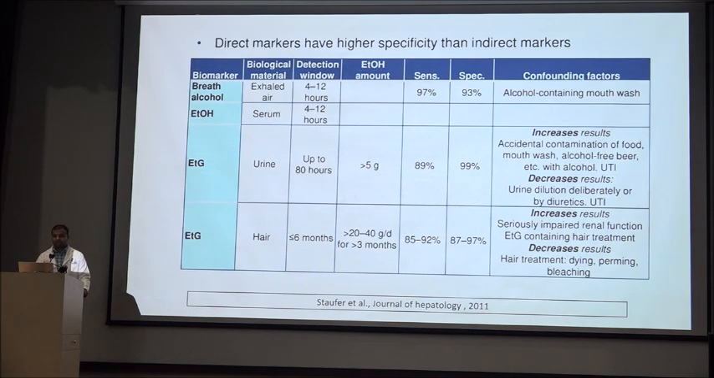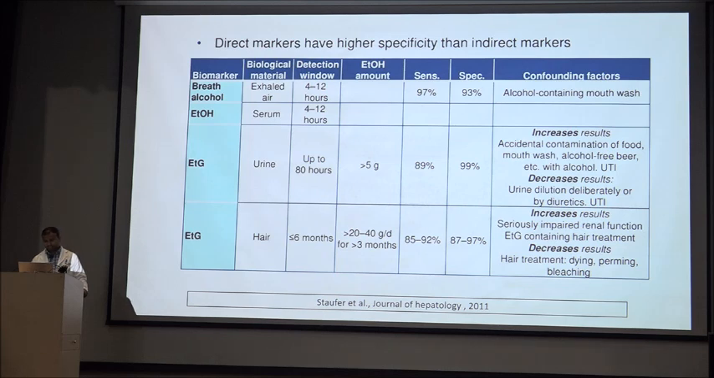For the direct markers, we can do the breath alcohol test, ethanol in the serum, and ethyl glucuronide in the urine and the hair. An ethanol concentration in the blood of more than 30 milligram per deciliter is legal alcohol in anyone who is drinking and driving. A legal issue can happen if it is more than this. And the ethyl glucuronide in the urine and the hair.